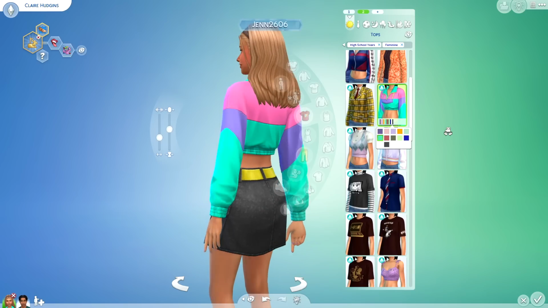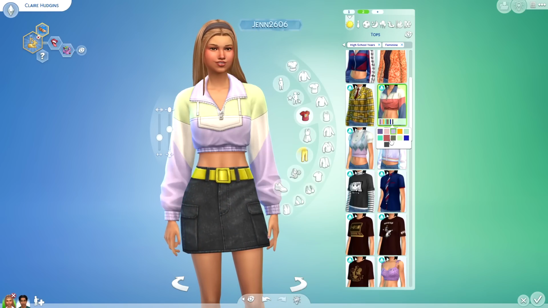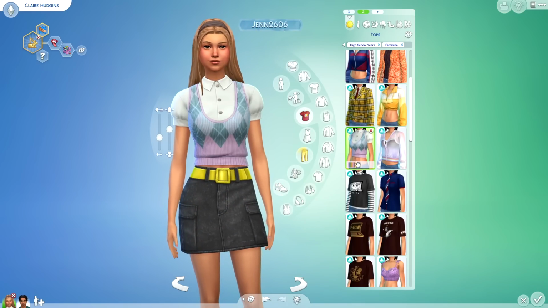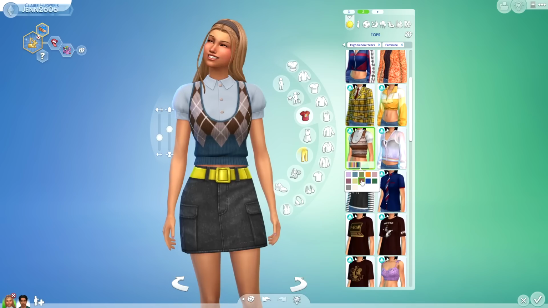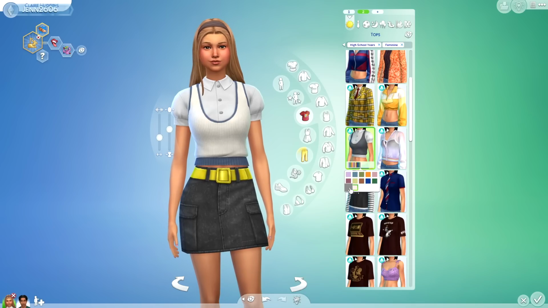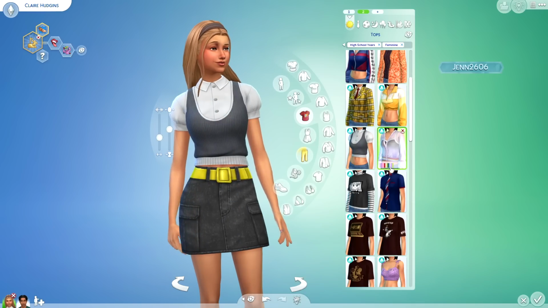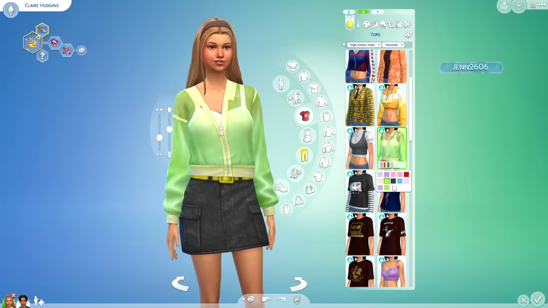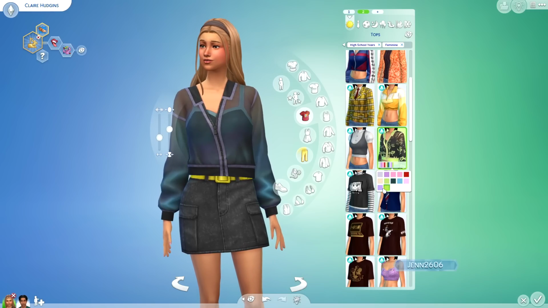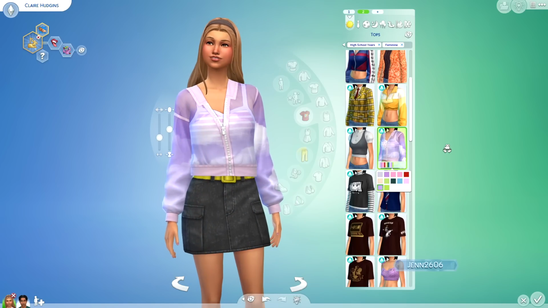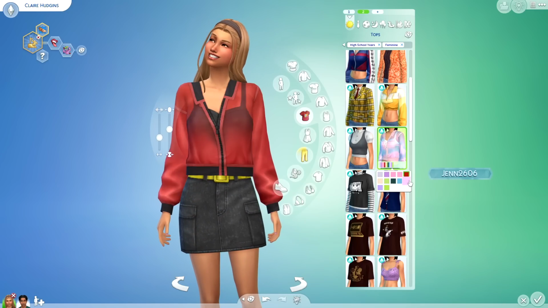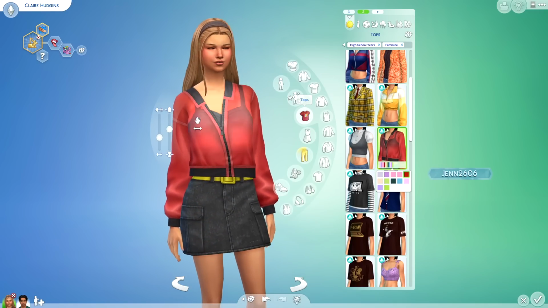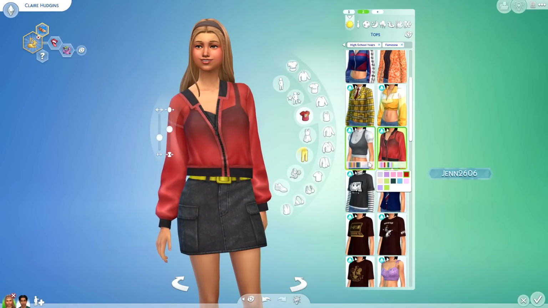I love this windbreaker jacket. Super cool. I love the different color blocking options. Here we have this cute little blouse and sweater vest, super dainty. And then we have another athleisure wear piece, which is probably one of my personal favorites. I actually had a Victoria's Secret or a Pink jacket that looked like this. I was obsessed. I really love the transparency on this. I thought that was super duper cute.